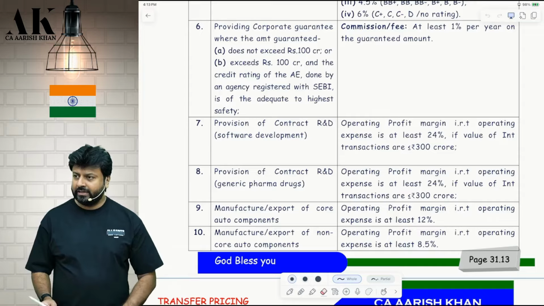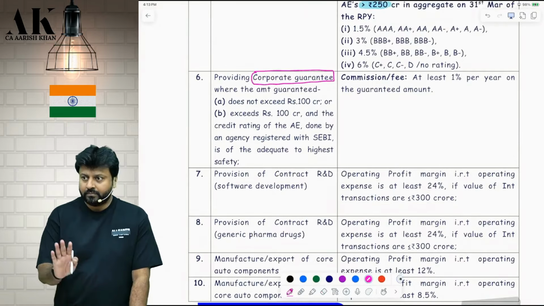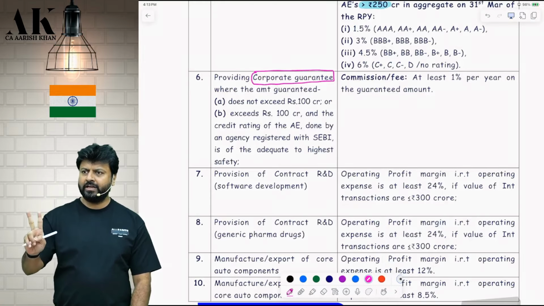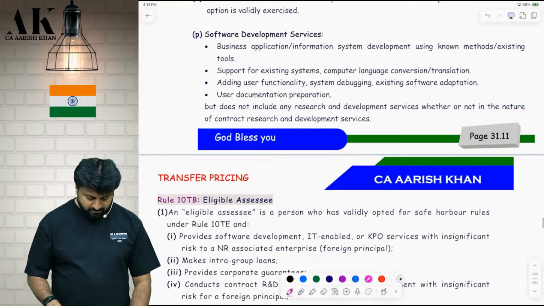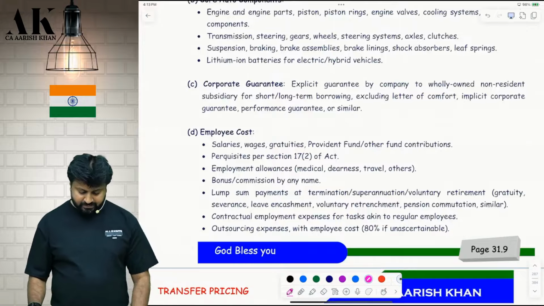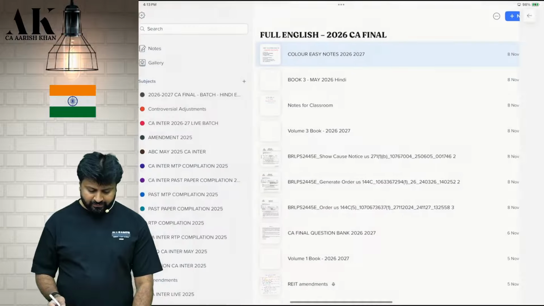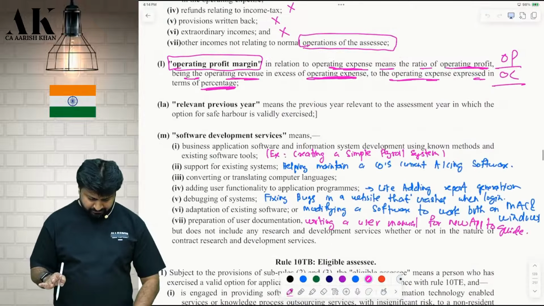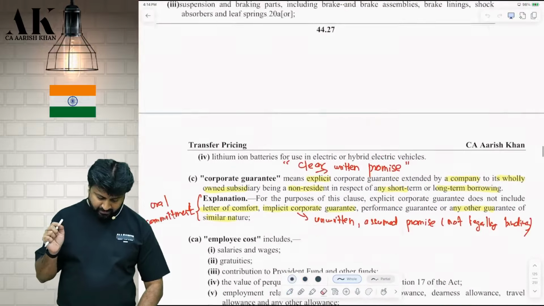What is corporate guarantee? Shall we see? Put it in the box. Very important definition. Whatever definitions I am telling you, please remember. So far, at least remember intra-group loan and corporate guarantee. These two definitions, please remember. OP, OC, they give in the exam. Corporate guarantee, important definition. What is corporate guarantee? Page number 31.9. Or if you want to see it from the textbook, I will be reading from the textbook. You can refer to the color book. In the textbook, I have mentioned a few points for you so that you can also write down the meaning of certain terms.